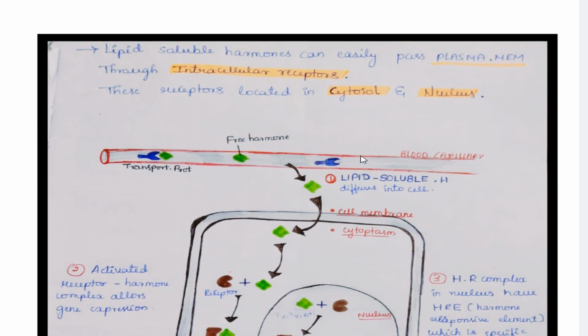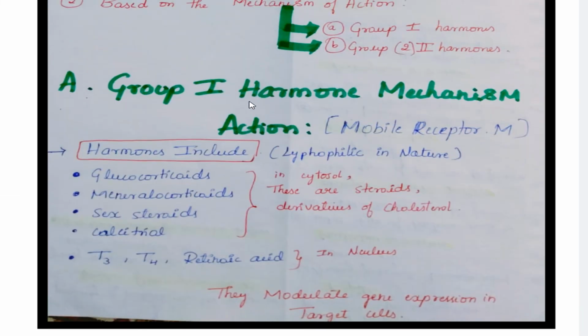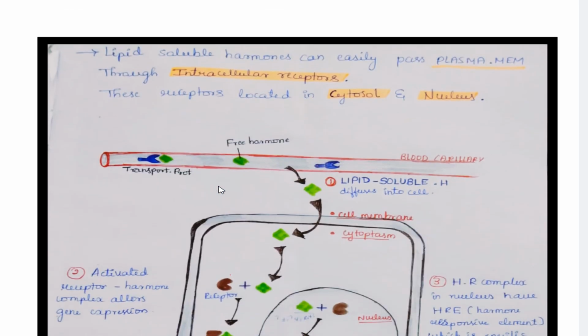All the hormones which I mentioned here are lipophilic in nature. Lipophilic means they are soluble in lipids. So these lipid soluble hormones can easily pass through the plasma membrane to reach intracellular receptors. These receptors are located in the cytosol and the nucleus. As I mentioned, these hormones form the hormone receptor complex in the cytosol or the nucleus.